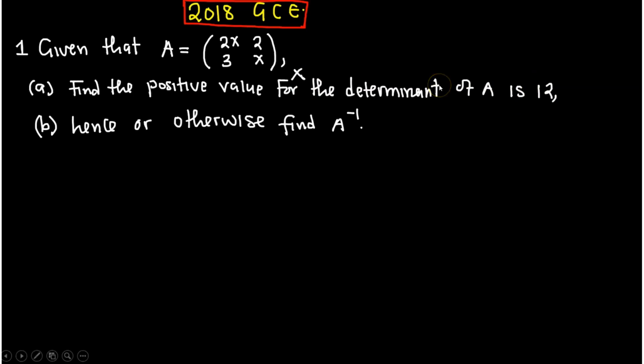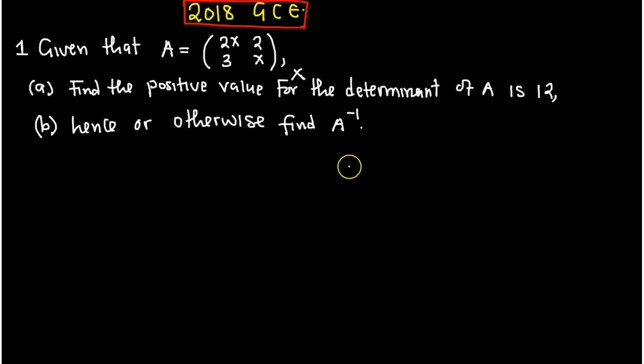So here you are finding the positive value of x for which the determinant of the matrix you are given is equal to 12. Now, let me explain something about determinants.